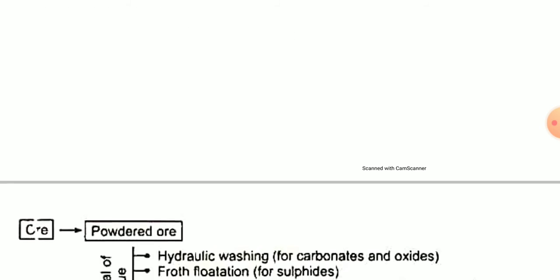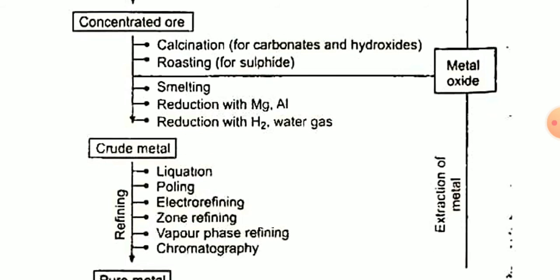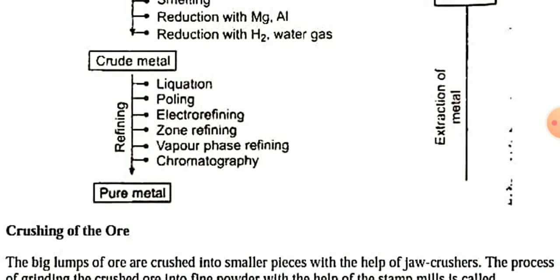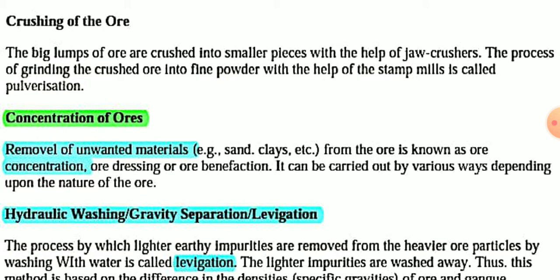Now, see steps involved in metallurgy. The following steps are involved in metallurgy. The steps are: first, ore to powder ore, then concentration of ore, and then concentrated ore to crude metal, and after refining you will get pure metal. So first is crushing of ore, to get the powder form of ore. In this method, big lumps of ore are crushed into smaller pieces with the help of a jaw crusher.